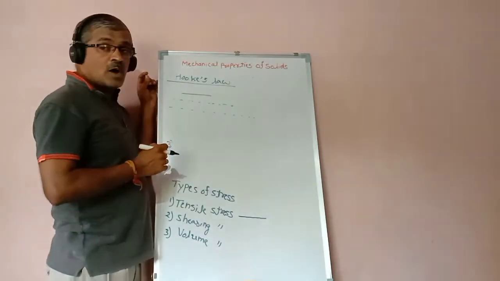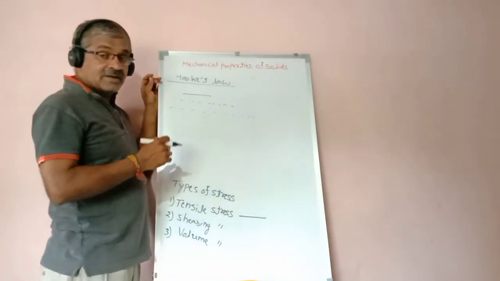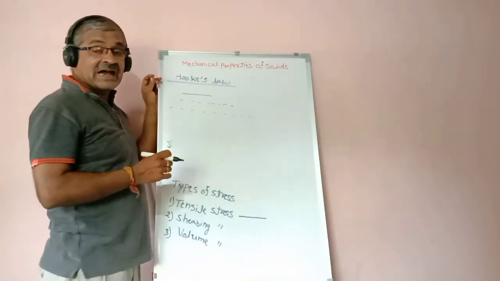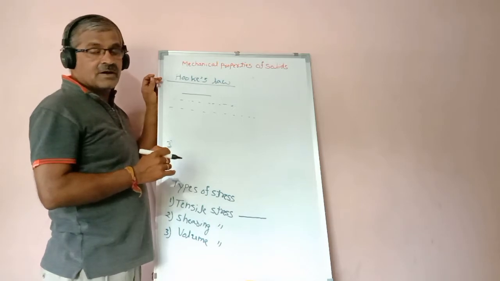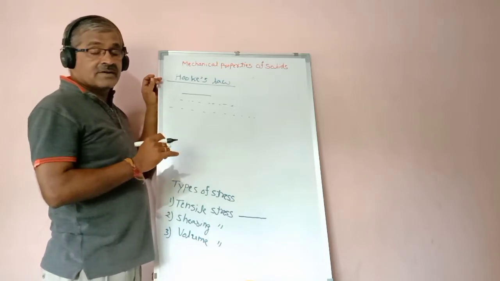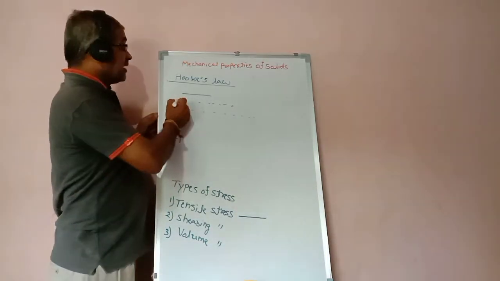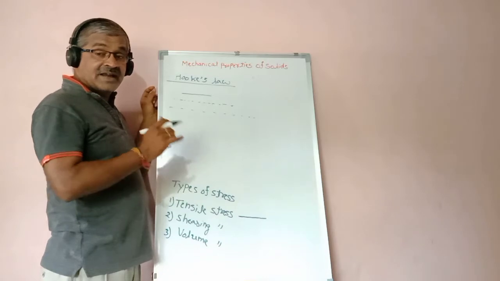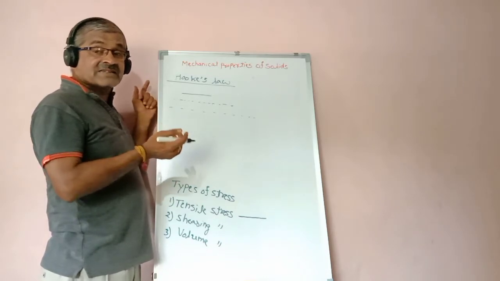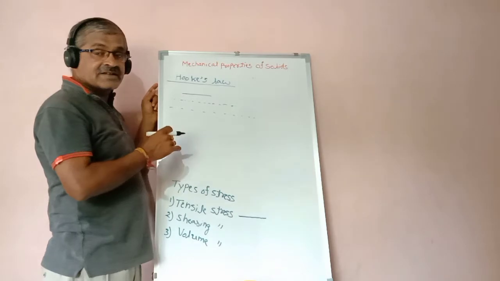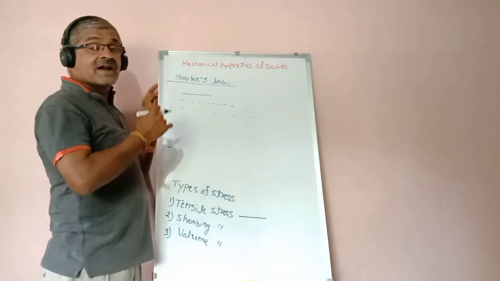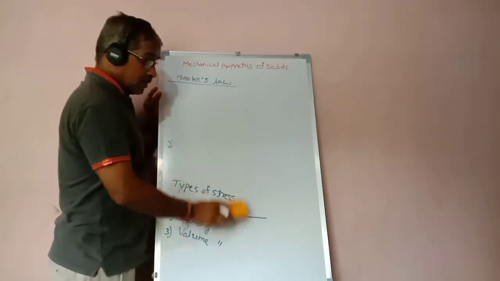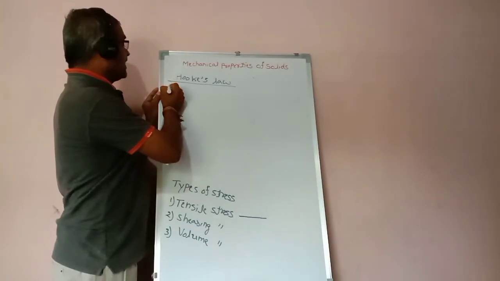So up to what? Up to that point, this wire has the elastic limit or elastic property. Up to that point, the body has the elastic property. Until the loss of the elastic property, the stress is directly proportional to the strain. So that is within the elastic limit.